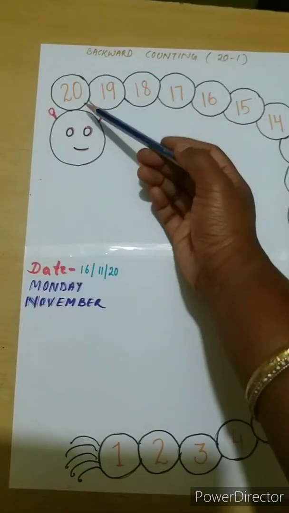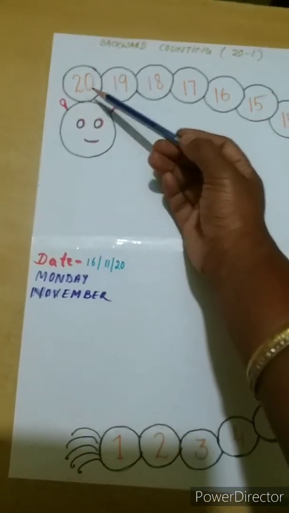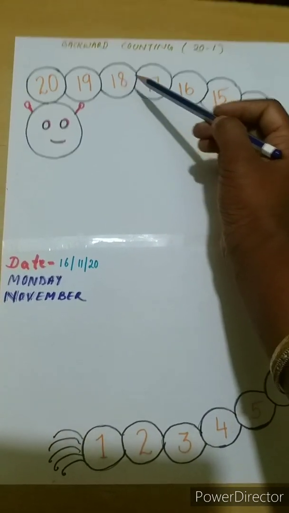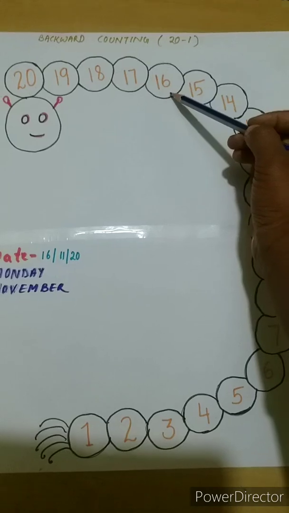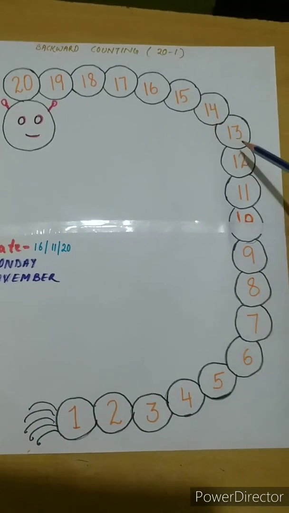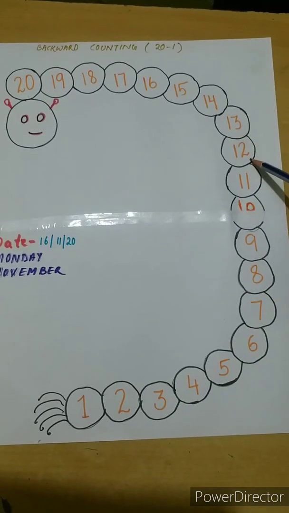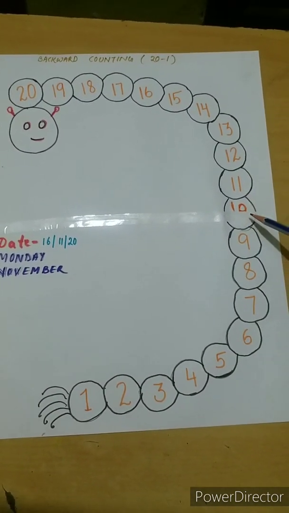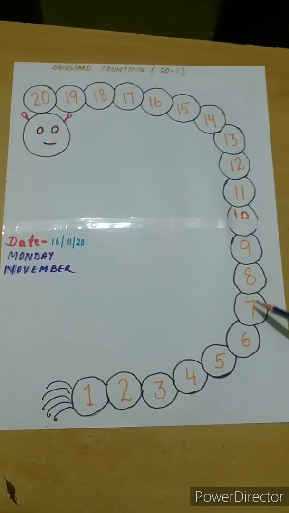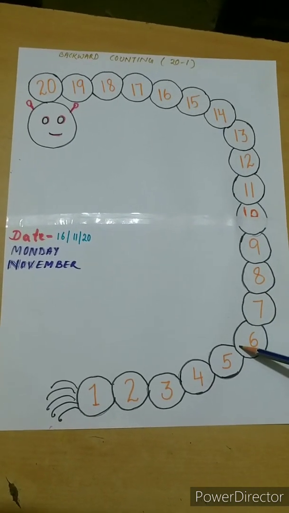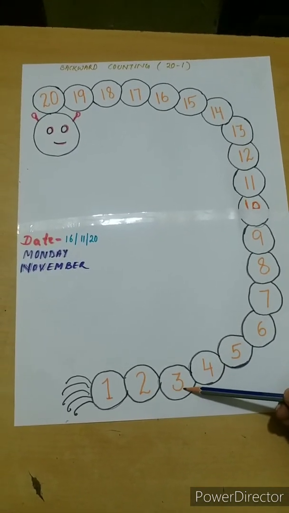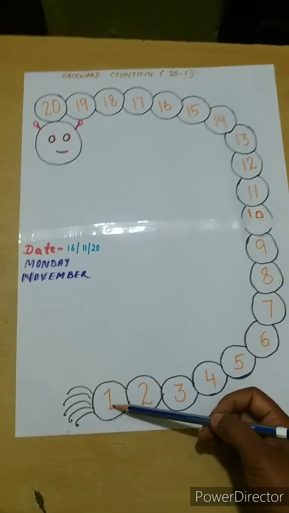The biggest number will come first, 20, then 19, then 18, 17, 16, 15, 14, 13, 12, 11, 10, 9, 8, 7, 6, 5, 4, 3, 2, 1.